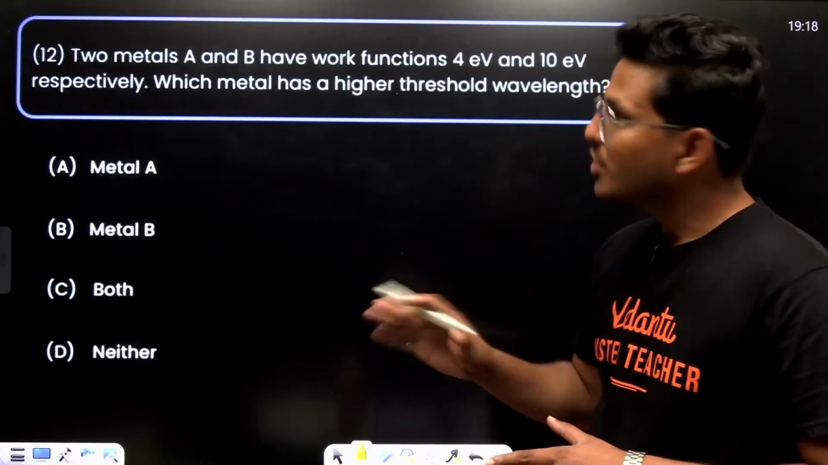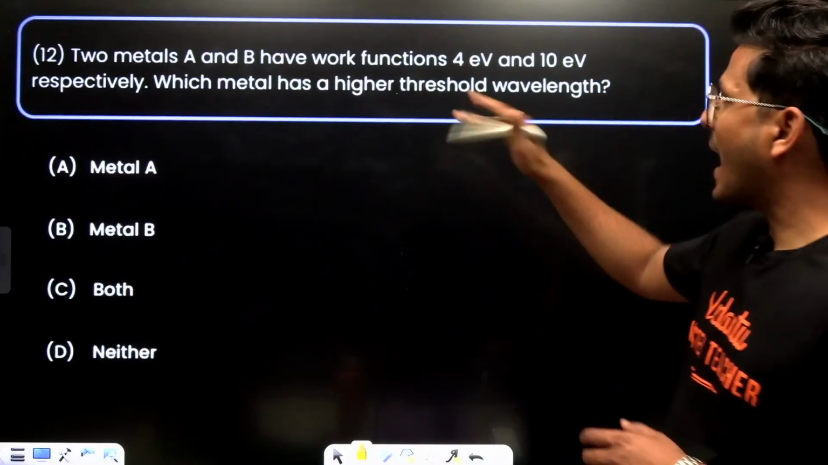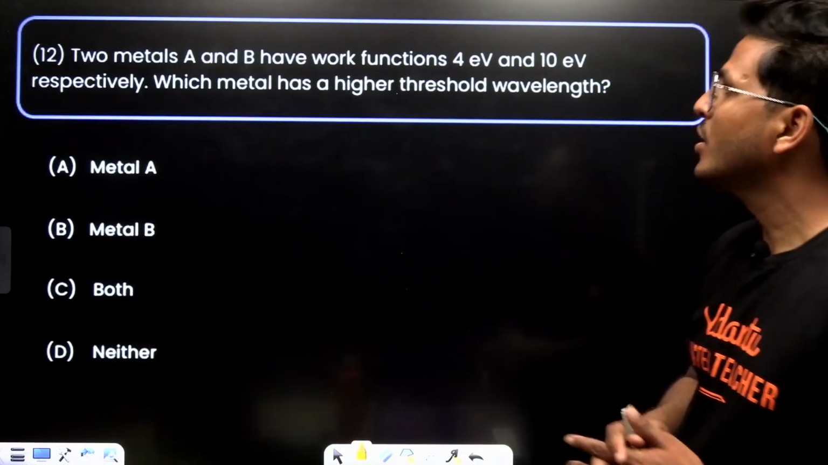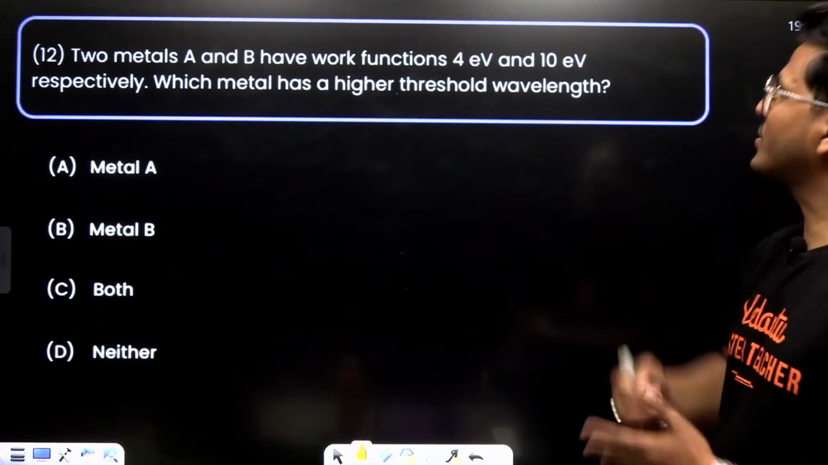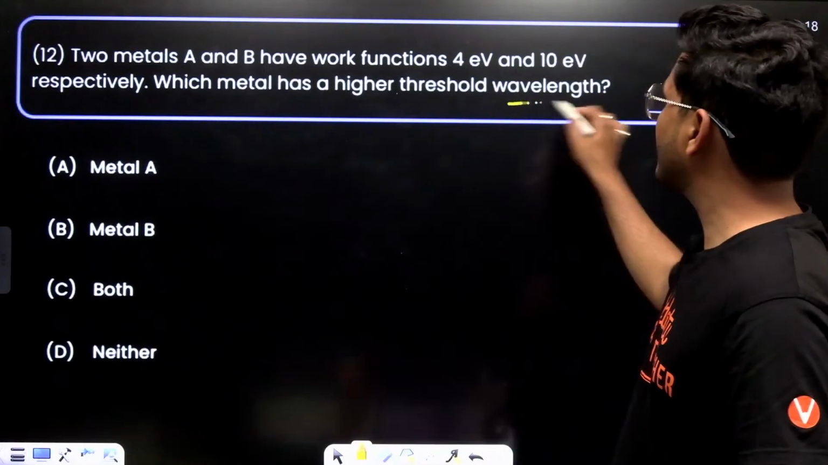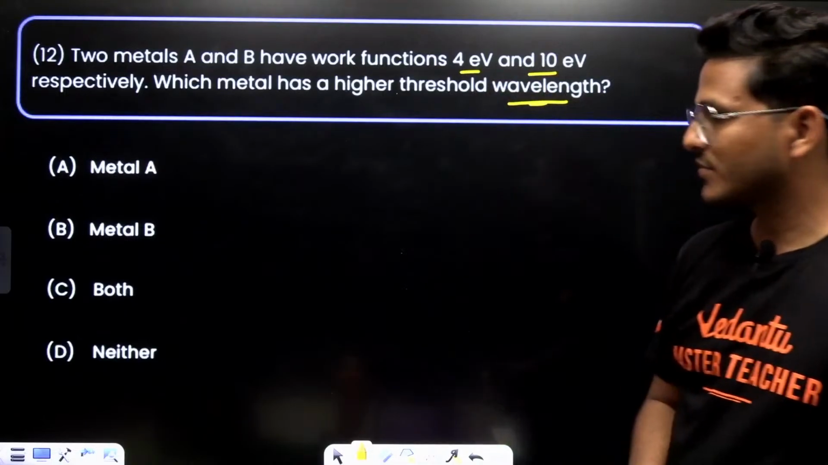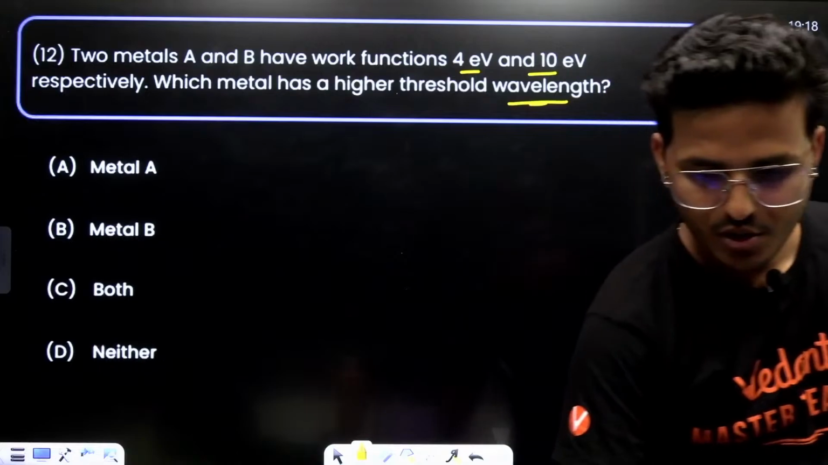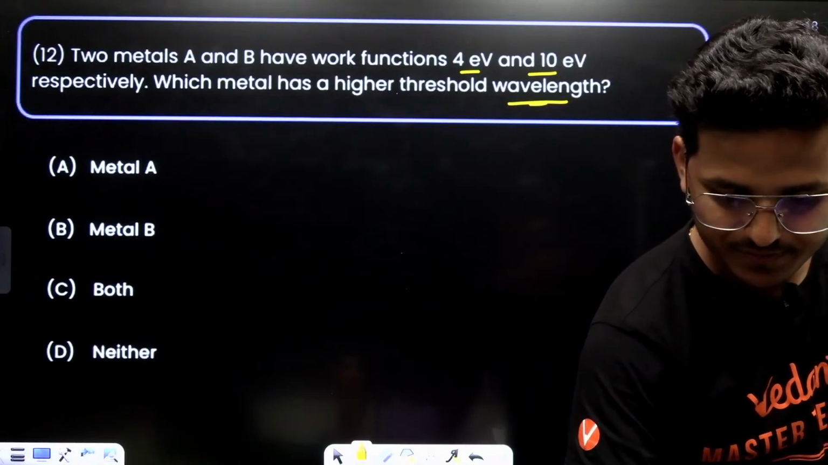Two metals, A and B, have work function 4 electron volt and 10 electron volt respectively. Which metal has higher threshold wavelength? Which has higher threshold wavelength?